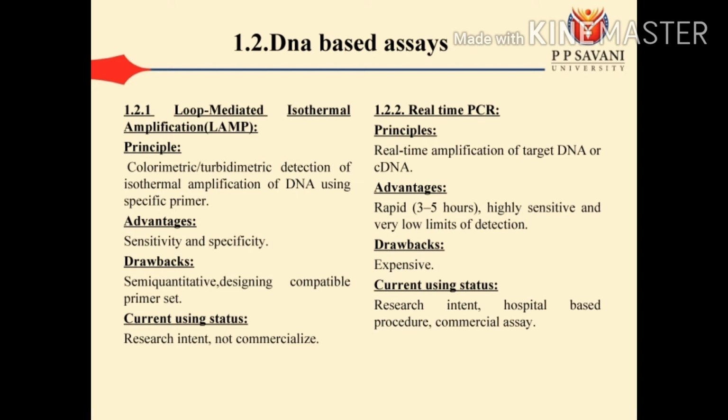And second, real-time PCR. Its principle is real-time PCR of target DNA or cDNA. Advantages are rapid, highly sensitive and very low limit of detection. Drawback is expensive. Current use status is research instrument and hospital-based procedure, commercially available.